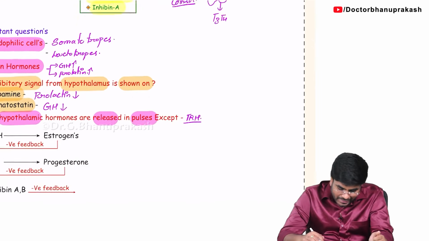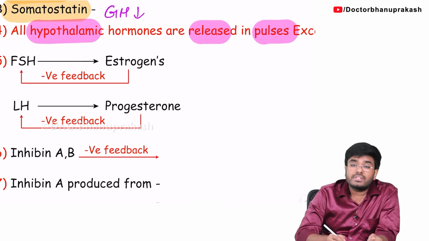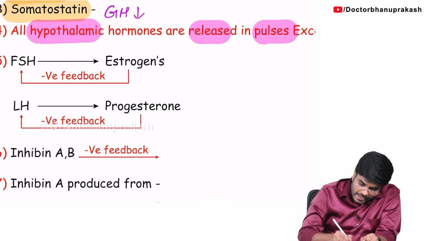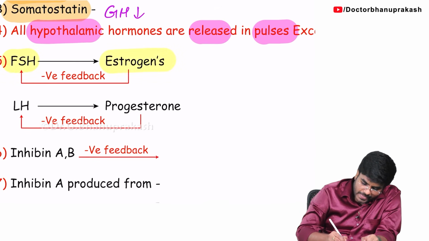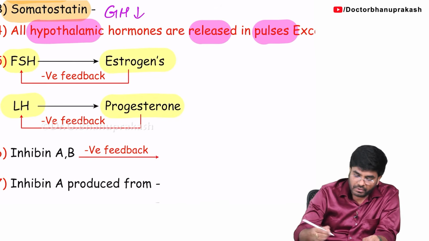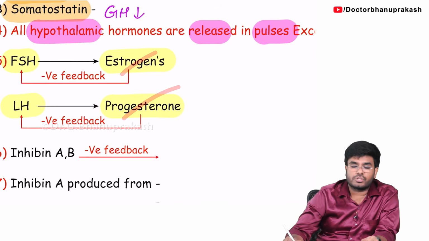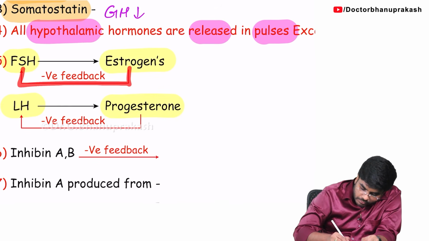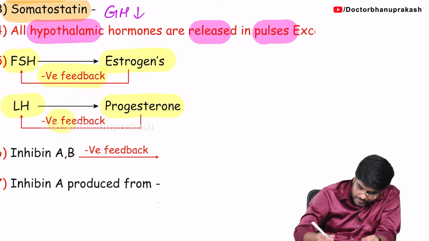So let me write the same thing here. Guys, always remember, this will help you in your gynae also. FSH helps in the production of estrogens, LH helps in the production of progesterone. But once you have sufficient amounts of estrogens and progesterone, estrogens give negative feedback to FSH and progesterone gives negative feedback to LH. Negative feedback.